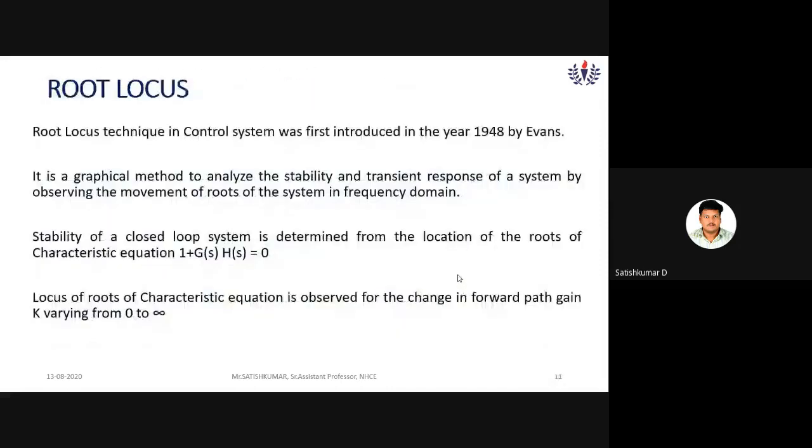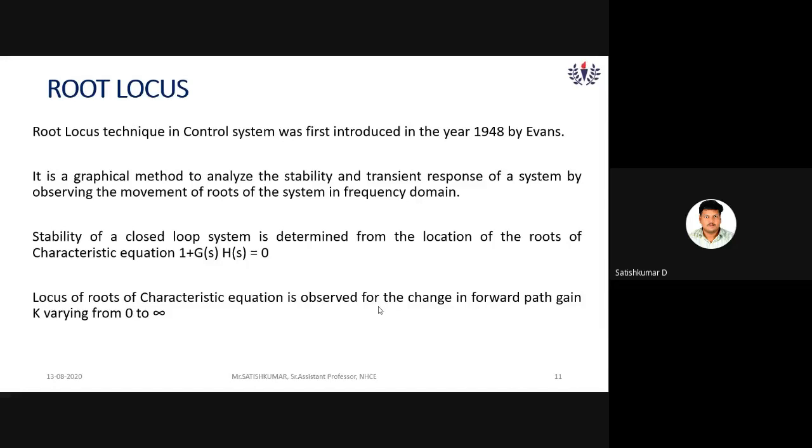Now, this root locus is only for closed loop systems. We can apply the root locus technique only for closed loop control systems, not for open loop control systems. Remember. So the stability of a closed loop system we can determine from the location of the roots of the characteristic equation, 1 plus G of S H of S equals 0.